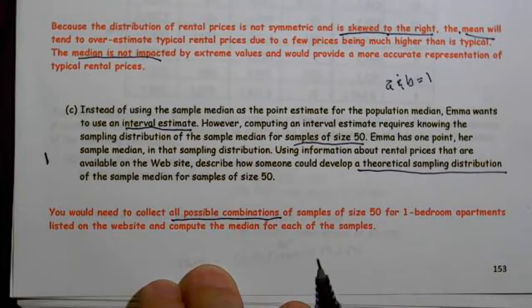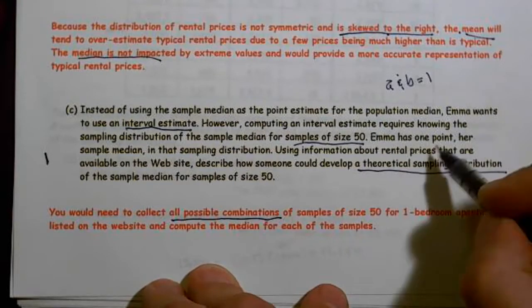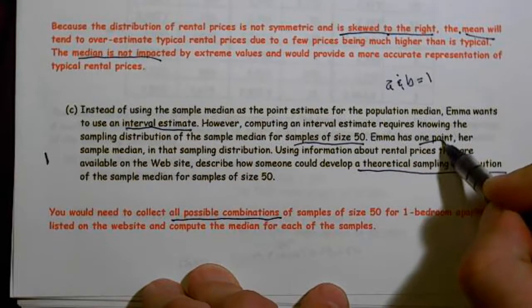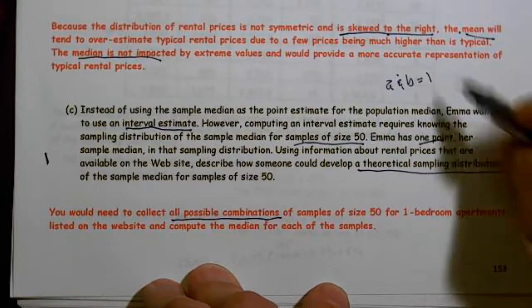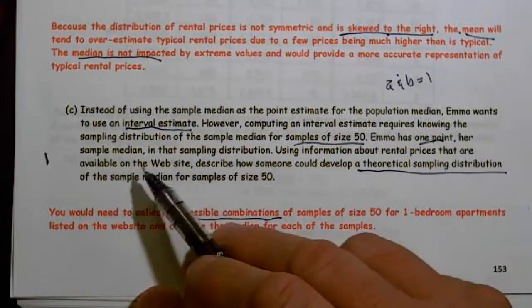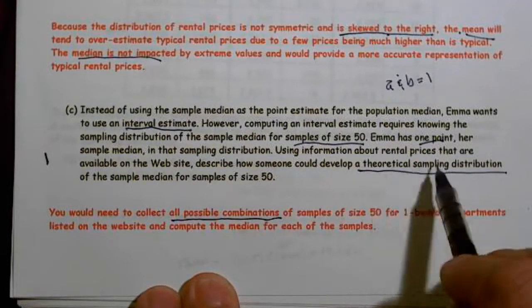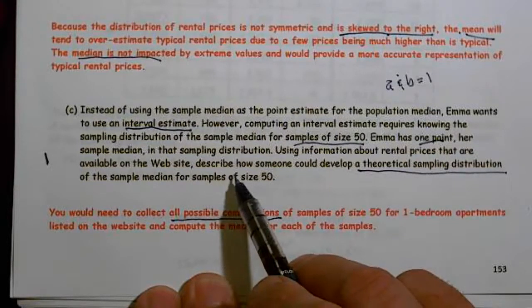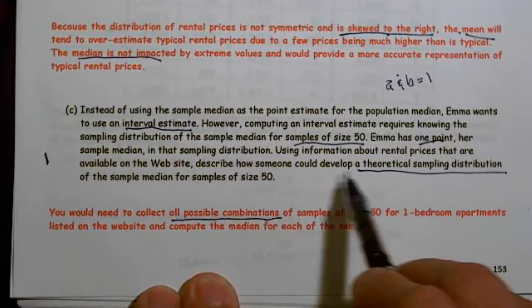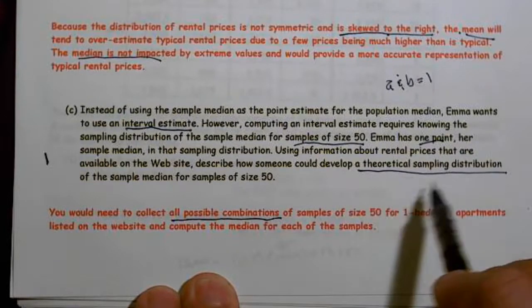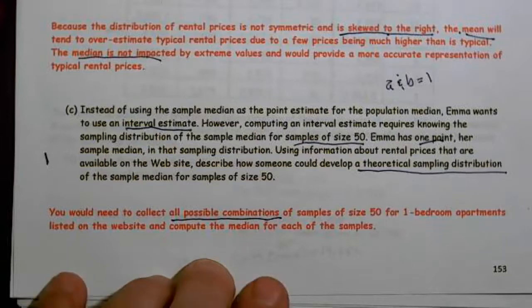Emma has 1 point because she only took 1 sample. She took 1 point, she has 1 sample, she has 1 median. In that sampling distribution, using information about rental prices that are available on the website, describe how someone could develop a theoretical sampling distribution of the sample median.